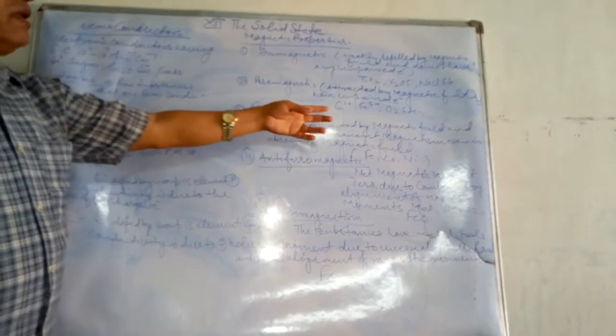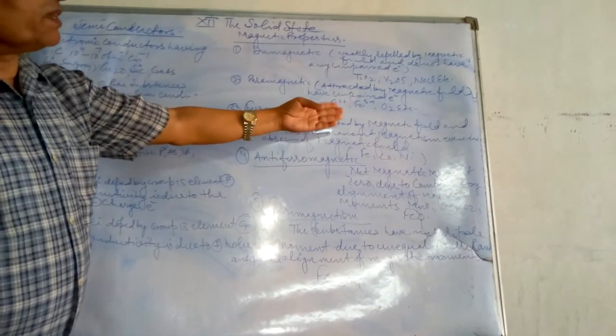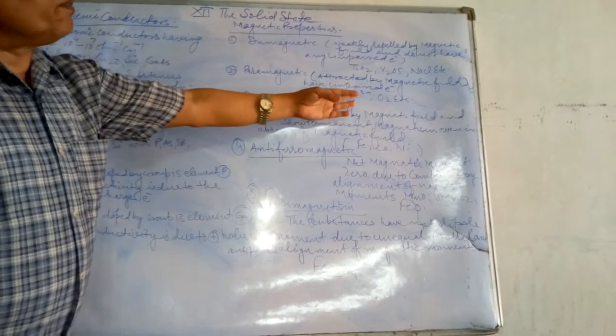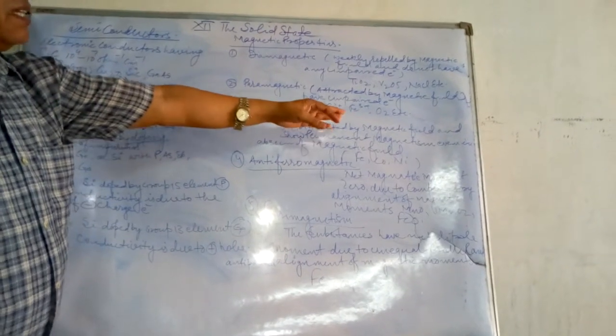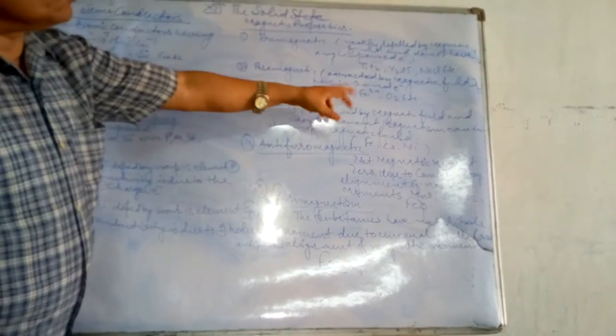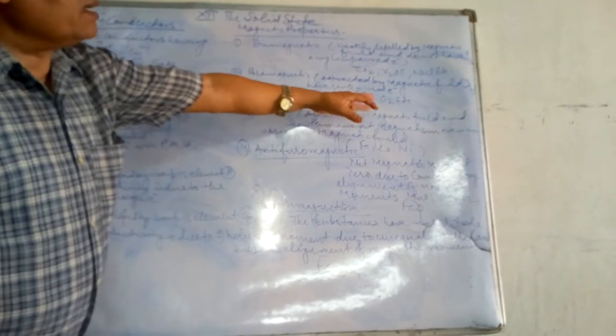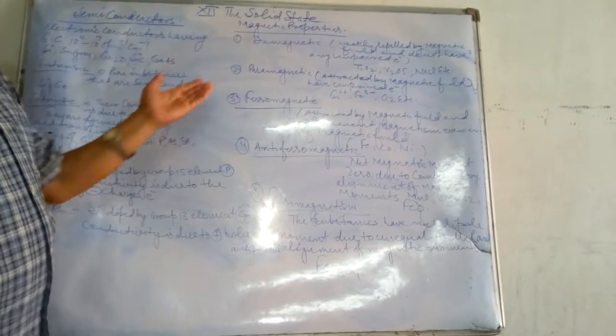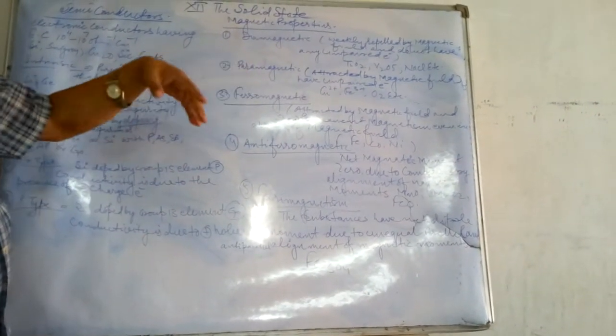Very common examples: cuprous ion, ferric ion, cupric ion, and molecular oxygen. These are very common examples acting as paramagnetic.